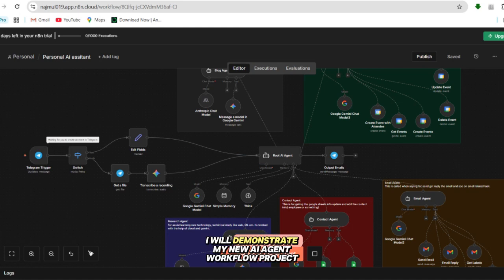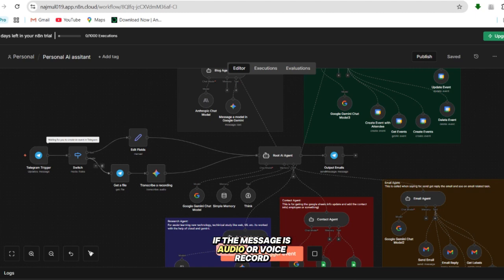Today I will demonstrate my new AI agent workflow project, which is a personal AI assistant. With the help of the Telegram trigger, I will start a conversation with the AI agent, and the switch node controls whether it is text or audio. If it is text, it will be sent to edit fields, and edit fields sends it to the root AI agent.